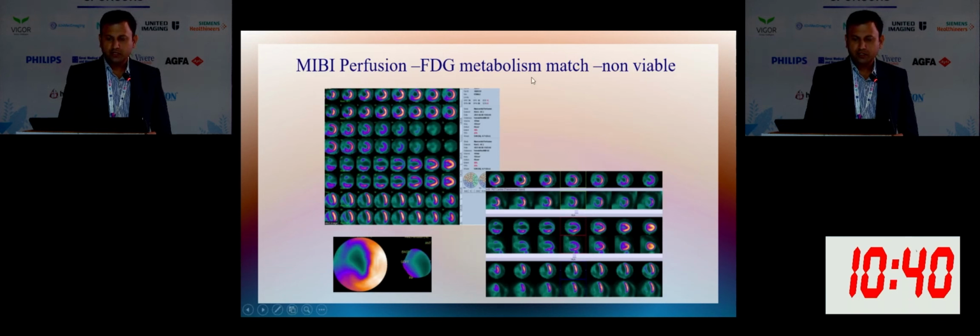This is another case. You can see severely reduced, like absent perfusion in the apex and adjoining apical segments, and even in the septum. So this is the image, and you can see FDG also showing the same thing. So both are matching. So it is a non-viable myocardium.